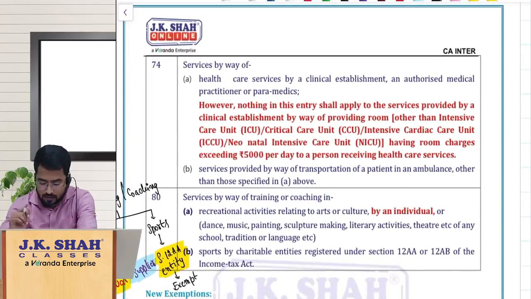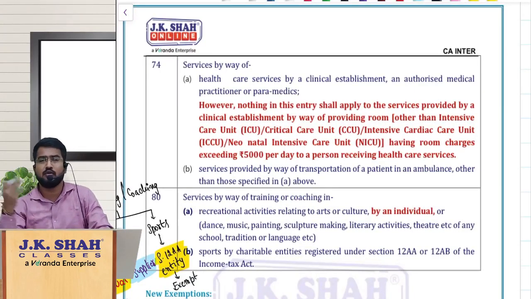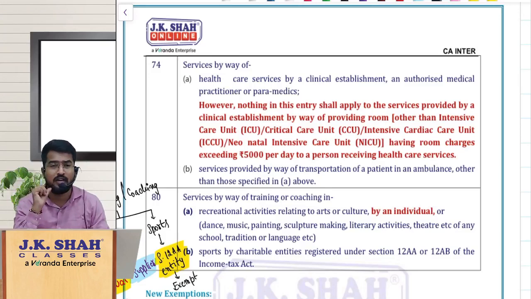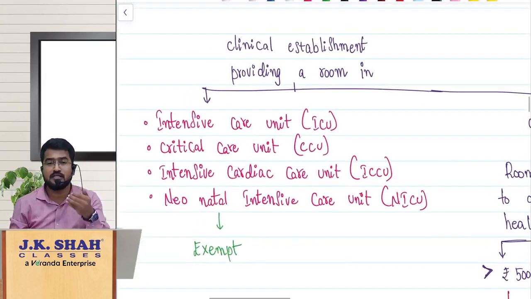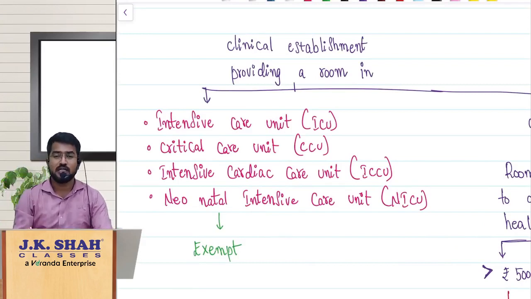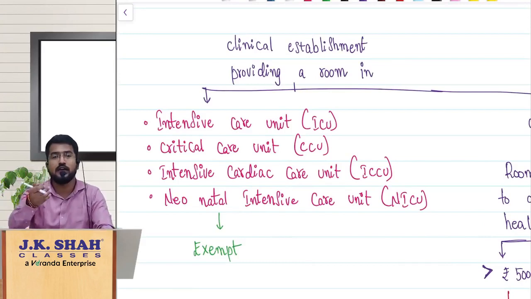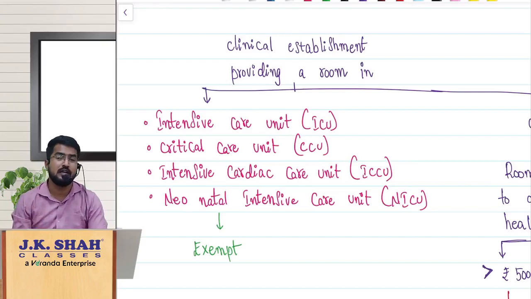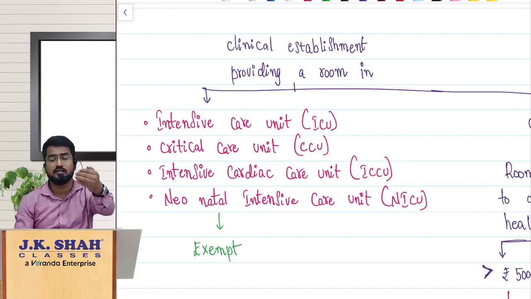The next amendment is in entry number 74, related to health services. Healthcare services were exempt if provided by a clinical establishment, authorized medical practitioner or paramedics. In that, they have added a small point regarding taxing the room charges collected by these clinical establishments. Room charges are exempt if the room is an intensive care unit, critical care unit, intensive cardiac care unit or neonatal intensive care unit, irrespective of the consideration, however much they are charging. So it is exempt under GST.